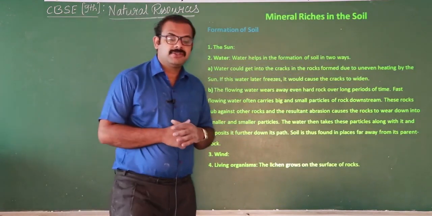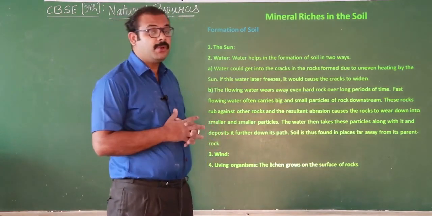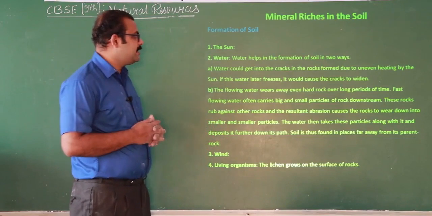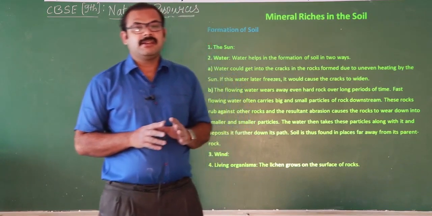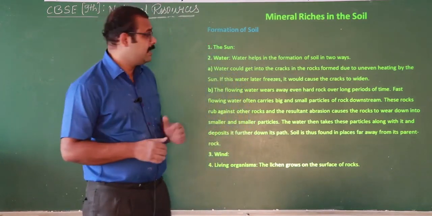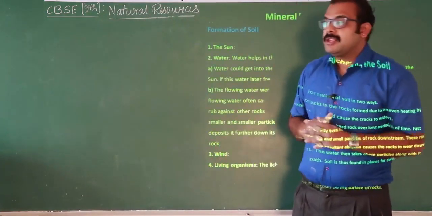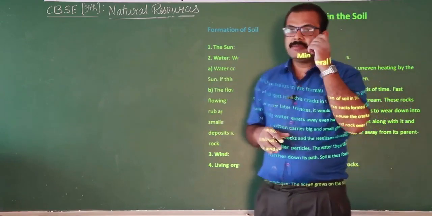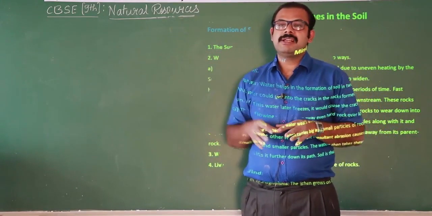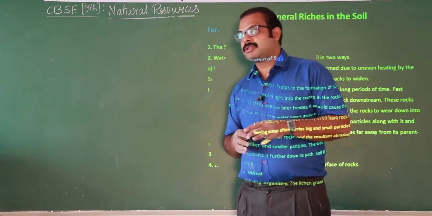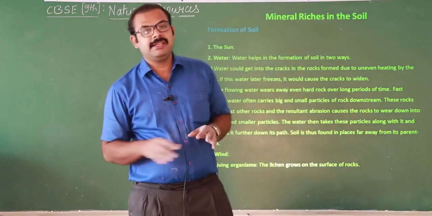Next, third is soil. Soil is an important component, as it provides the nutrients to grow plants. Let's see how soil is formed. There are different factors, and these factors help in the formation of soil. Let's take the sun first, and see how the sun actually helps in the formation of soil. As I said while discussing in the beginning, the heating is not even. The temperature falling on the rocks makes them undergo contraction and relaxation. This process occurs for many years.